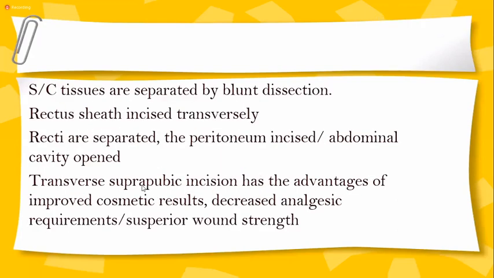Subcutaneous tissues are separated by blunt dissection, the rectus sheath is incised transversely, the recti are separated, the peritoneum is incised, and the abdominal cavity is opened. The transverse suprapubic incision has the advantage of improved cosmetic result, decreased analgesic requirement, and superior wound strength. So the transverse incision, which is called the Pfannenstiel incision, is the most commonly used incision in gynae, in cesarean section, and even hysterectomies.